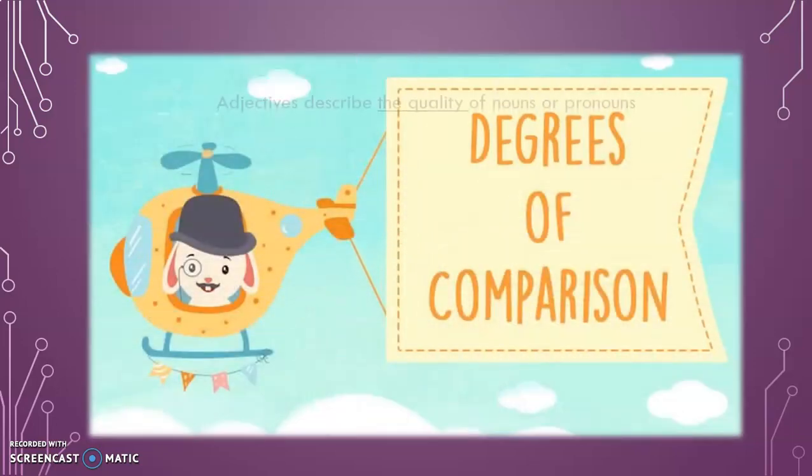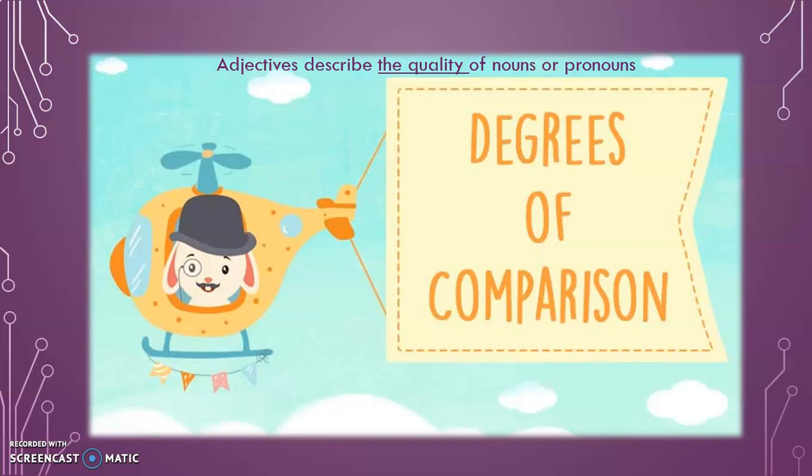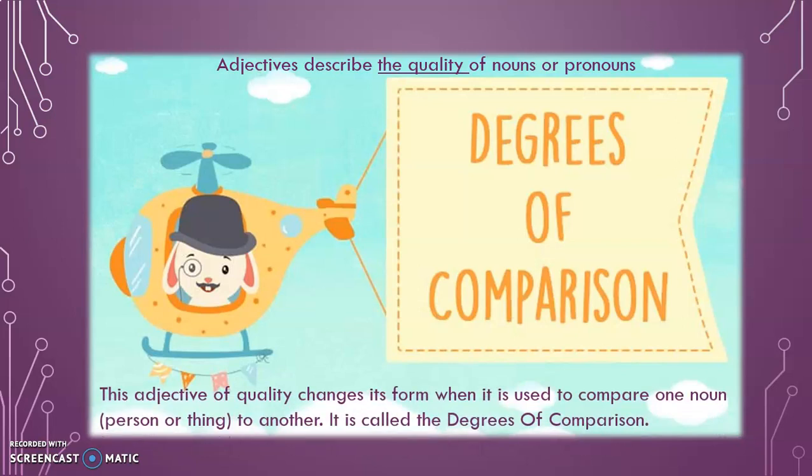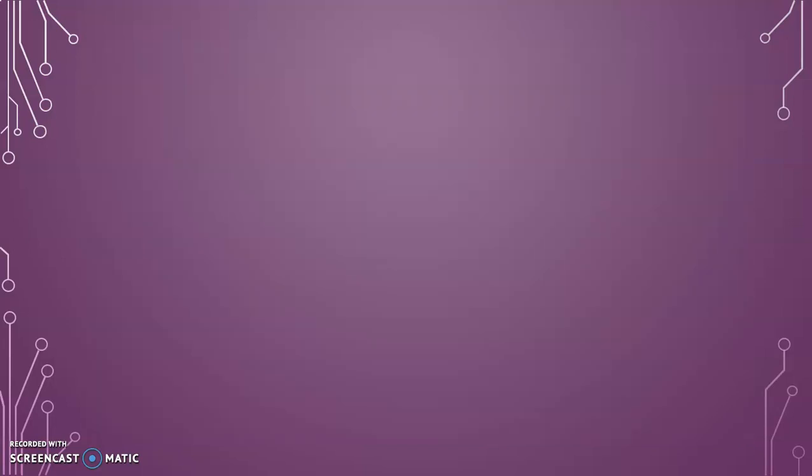Degrees of comparison. Actually, this comes under adjectives. Adjectives describe the quality of nouns or pronouns. And this adjective of quality changes its form when it is used to compare one noun, a person or thing, to another. It is called the degree of comparison.